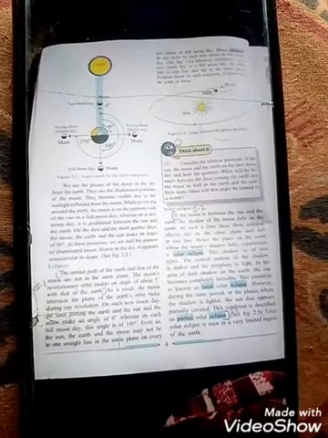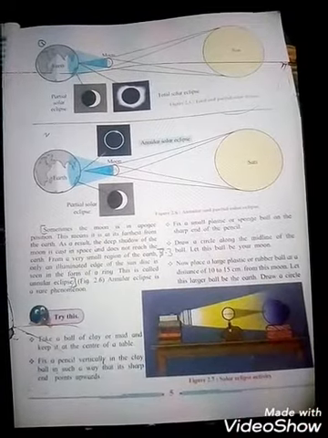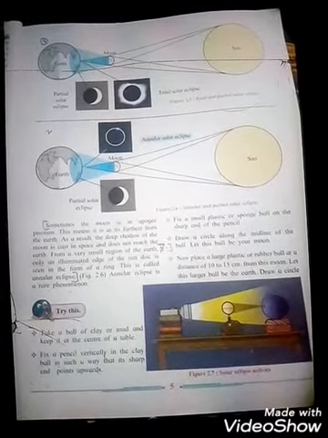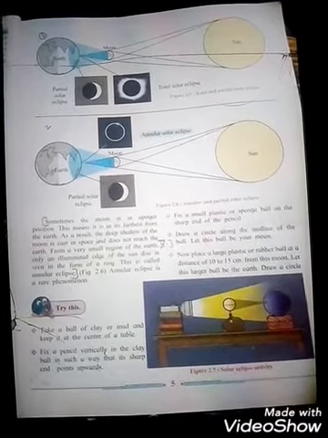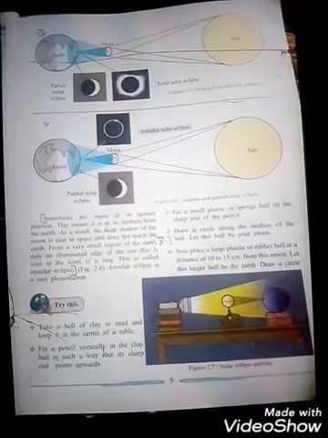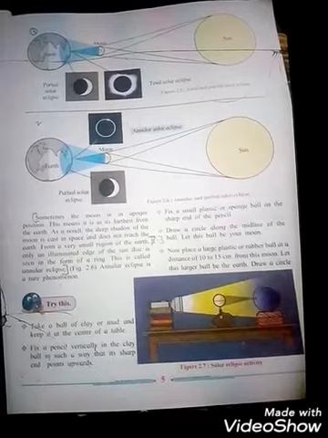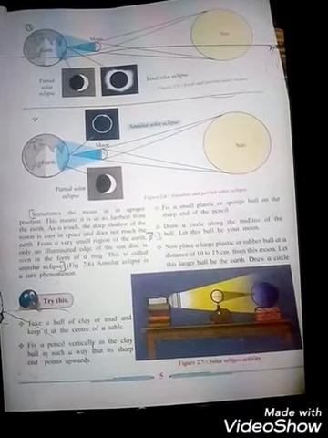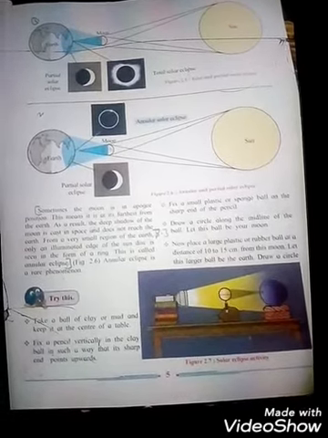Okay students, in the figure we can see the sun in the middle, the moon, and the earth. In a partial solar eclipse, half of the sun is covered and half we can see from the earth. In the place where the moon comes in the middle, the sun is invisible from the earth, and we say a total solar eclipse occurs.